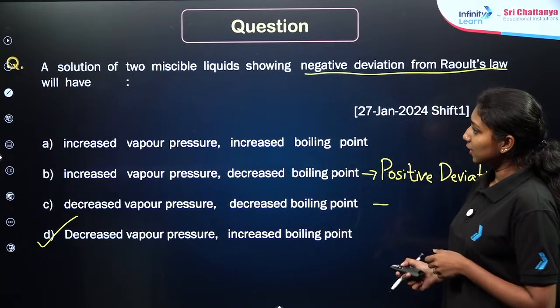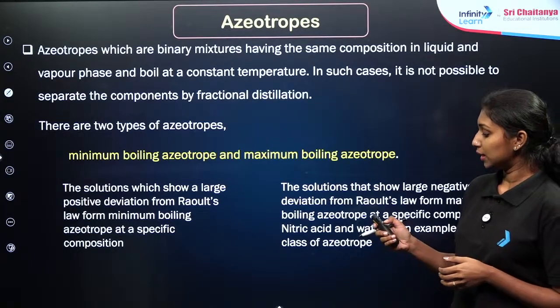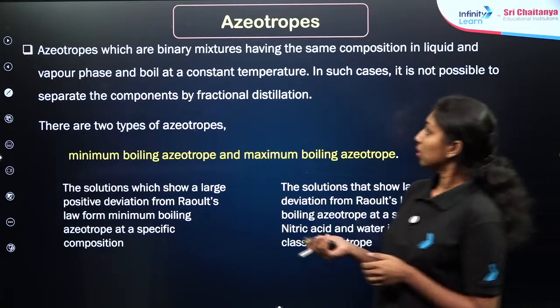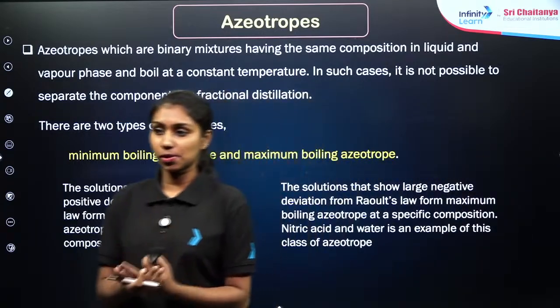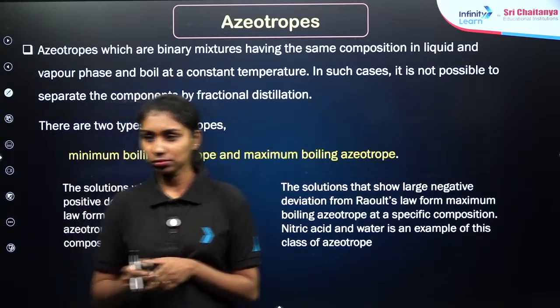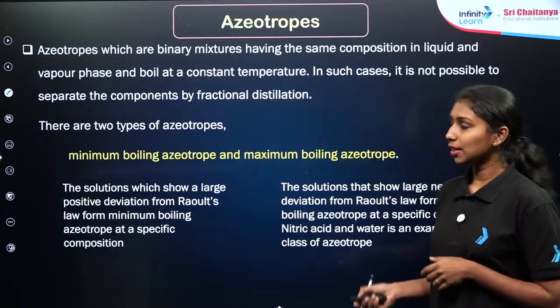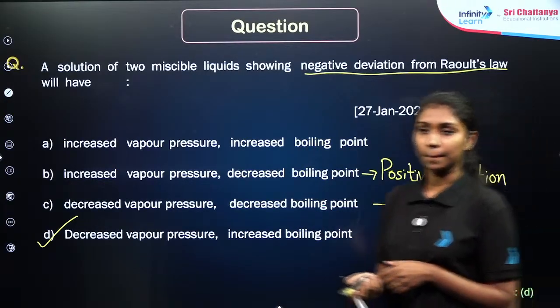Okay, here is the next question. Before that, there is a small topic I forgot in the last class. It is about the azeotropes. What do you mean by azeotropes? Pranav, which point I want to repeat? Last case.